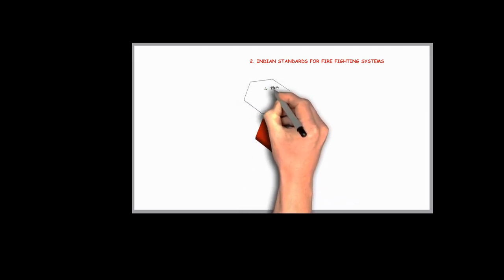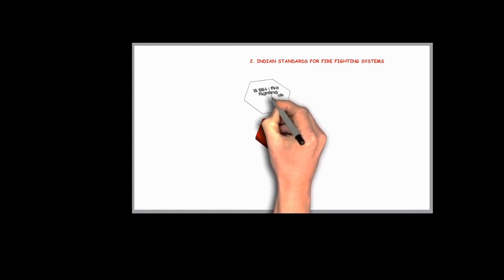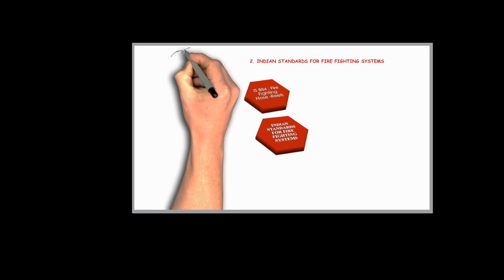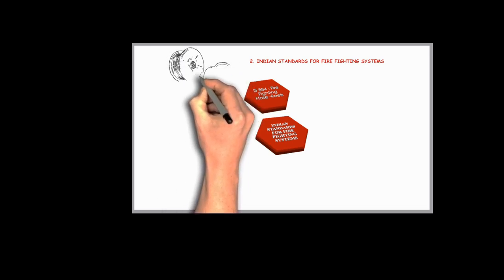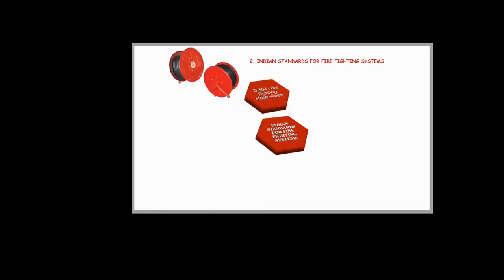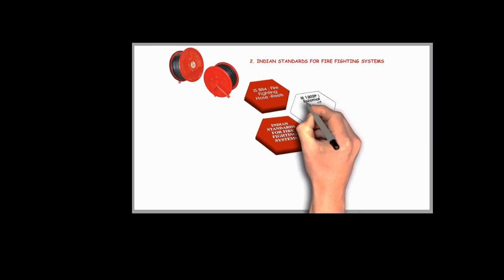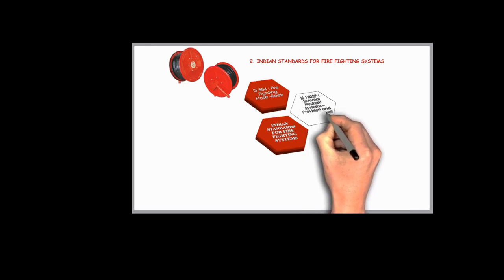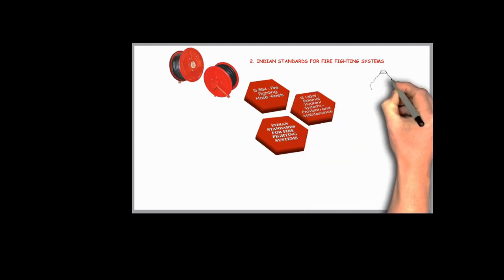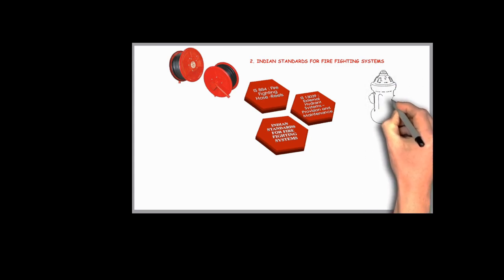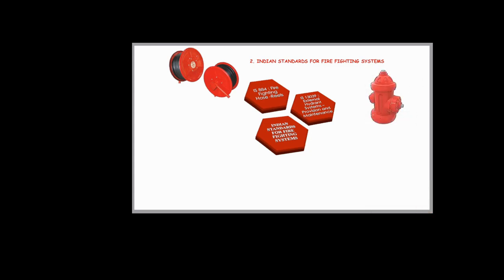So IS 884 is used for firefighting hose reel. This standard deals with specification for hose reels used in firefighting. It ensures that hoses can handle high pressure and remain durable under extreme conditions. IS 13039 is used for external hydrant system provision and maintenance. This standard covers the provision, installation, and maintenance of external hydrant systems, which are critical for providing an immediate water source during a fire emergency.